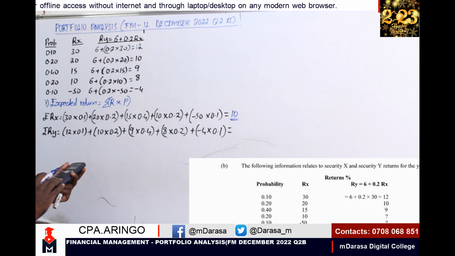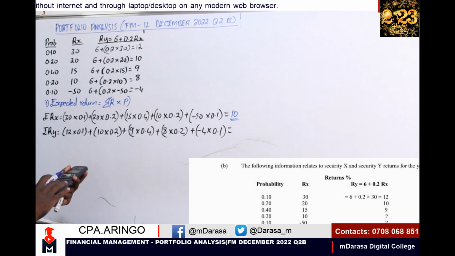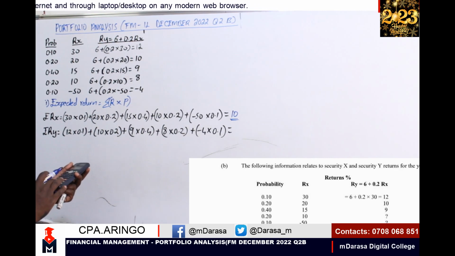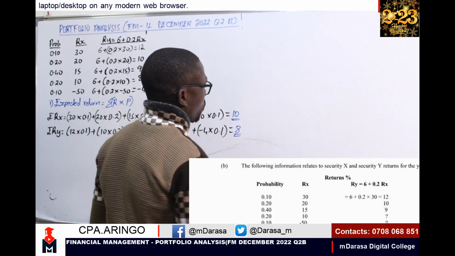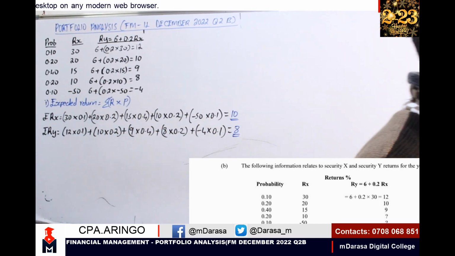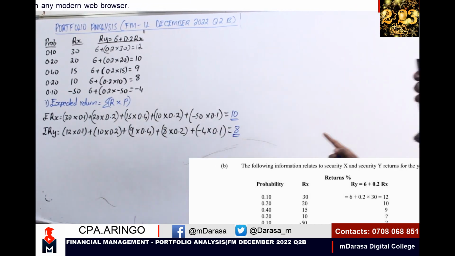If we sum it up correctly, in this case I'm getting 8. Kindly, you can confirm with your figures. These are the expected returns that Mwalimu is getting.